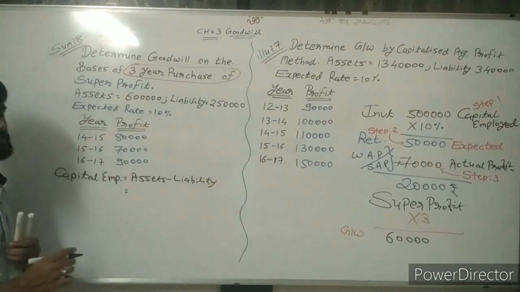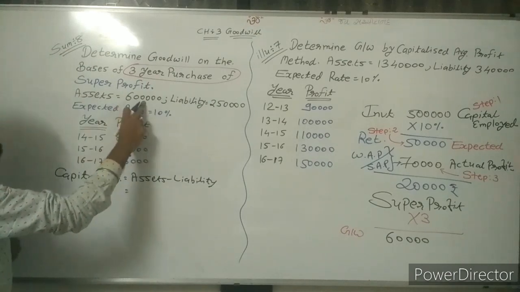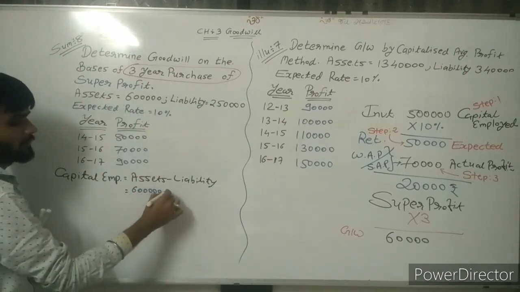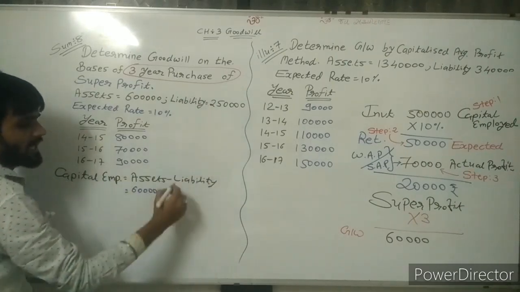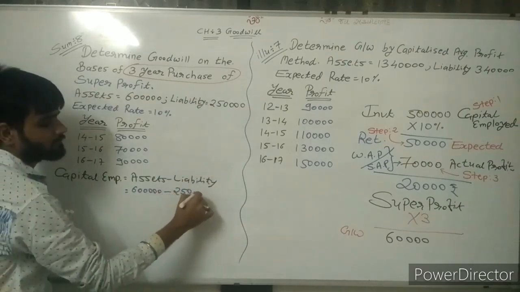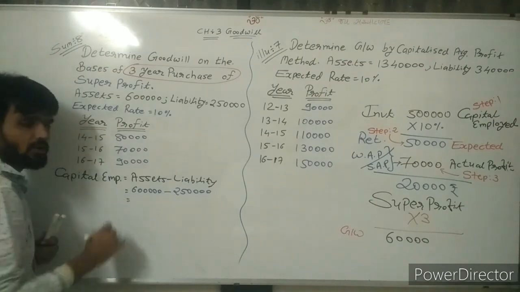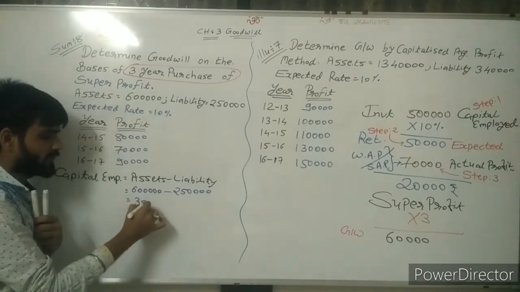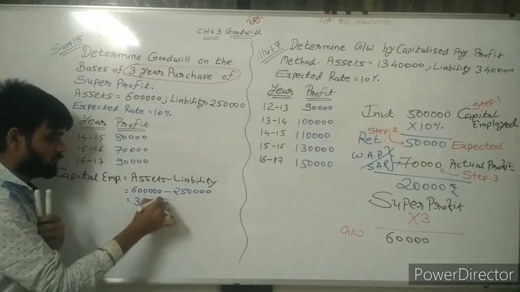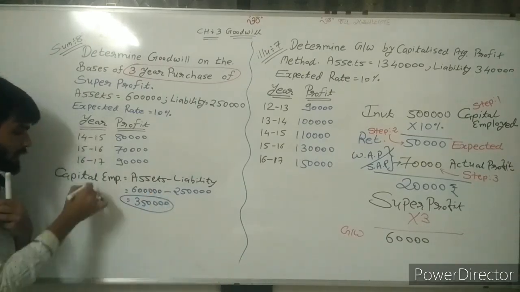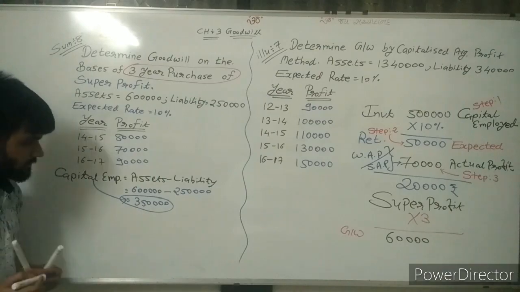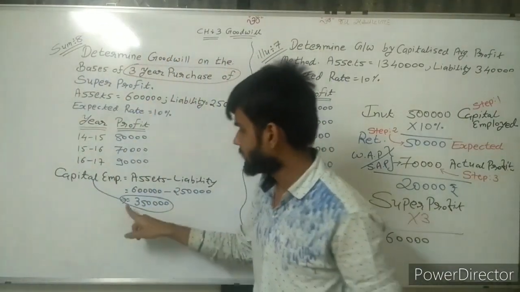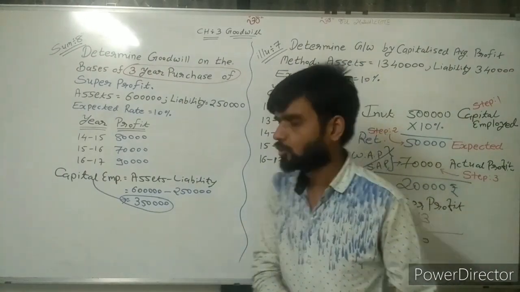Now sir, total assets here are given as 6 lakh rupees. So assets 6 lakh rupees minus liability, 2,50,000. Deducting this, we get 3,50,000. So actually I got my investment amount in the firm, that is 3,50,000 rupees.